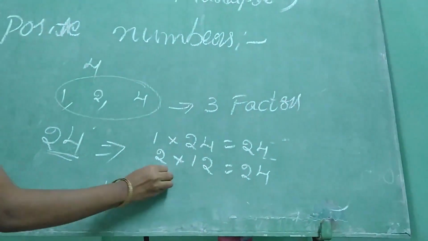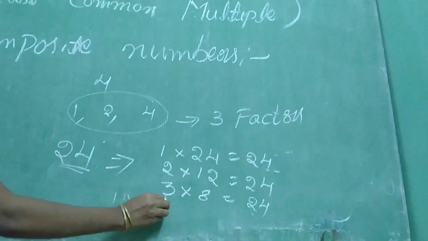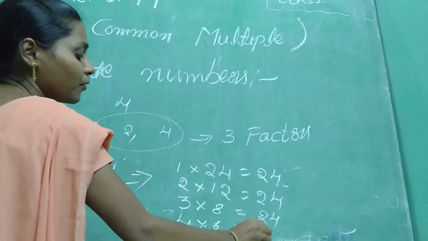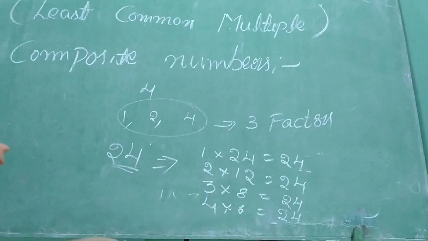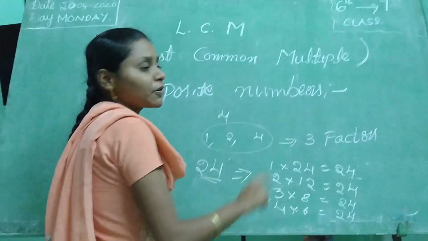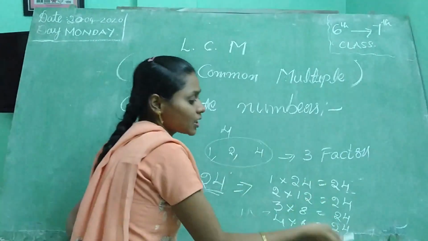Next, 3 8s are 24. Next, 4 6s are 24. Next, is 24 in the 5 table? No. But again, in the 6 table 24 is there: 4 6s are or 6 4s are. Both are the same, so no need to write 6 4s are again.